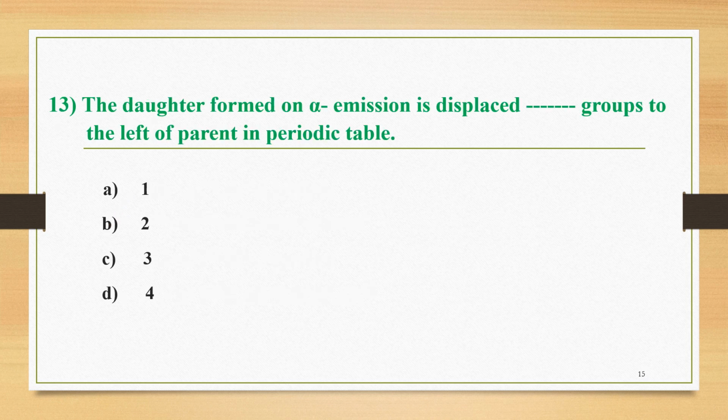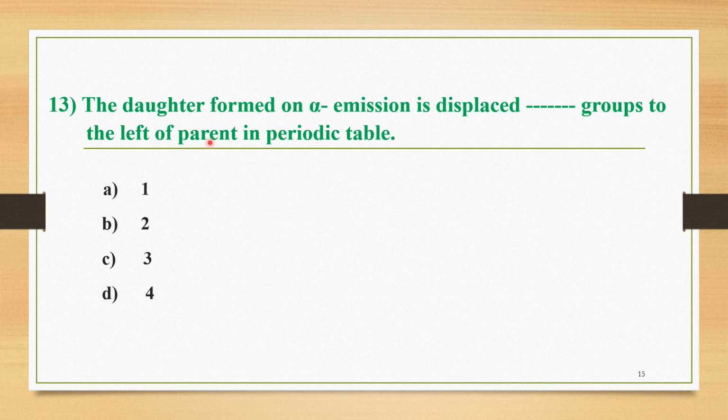The next question, number 13, is here. The daughter formed on alpha emission is displaced groups to the left of the parent in the periodic table, and the four options are: option A is 1, option B is 2, option C is 3, and D is 4. Now we know very well the group displacement law, that is, Soddy's group displacement law.